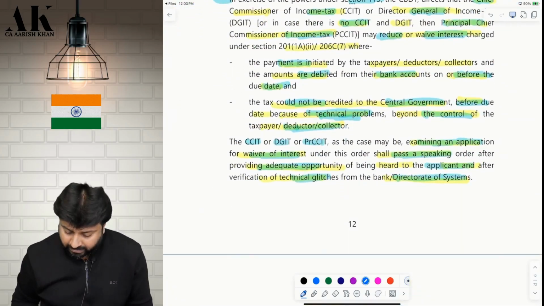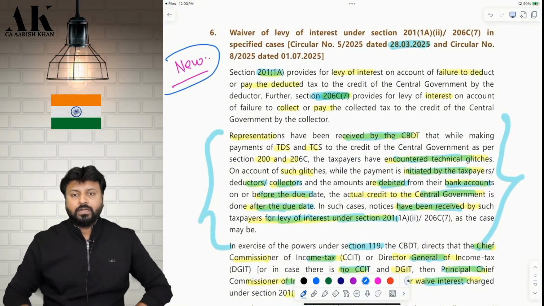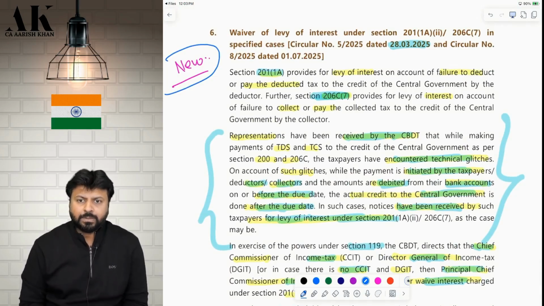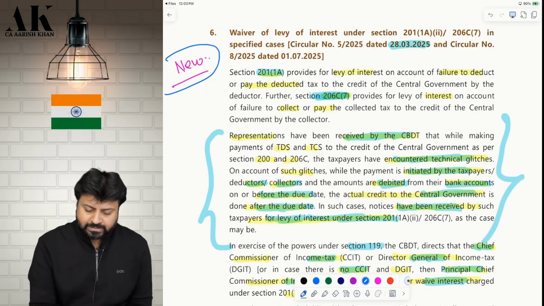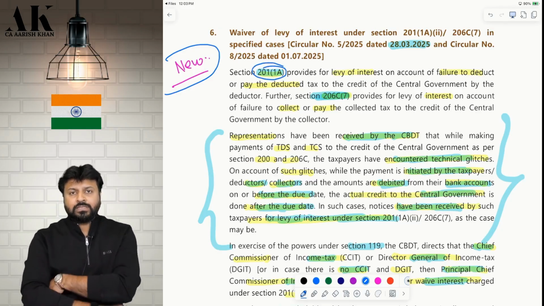If you come to page number 12, this is the new one. Okay. Now, this is a very good amendment. Pay absolute attention, all of you, to what is there in this amendment. There is one section, number 201 subsection 1A. What does this section speak about?